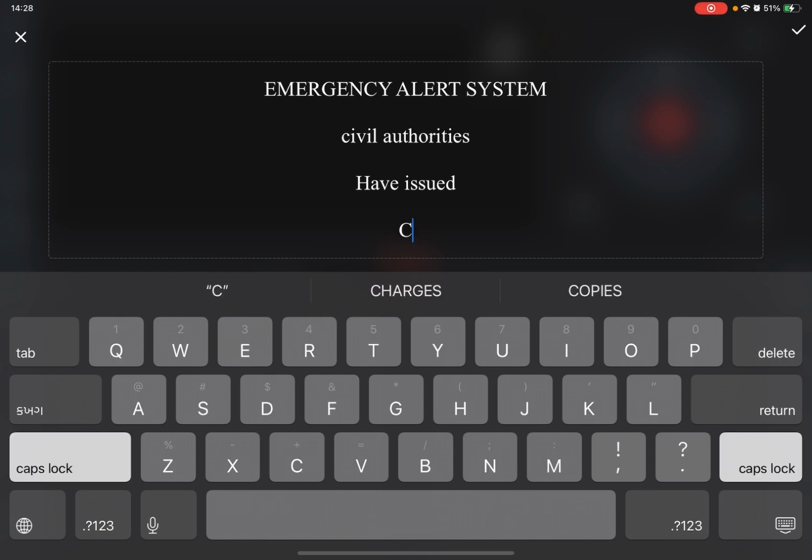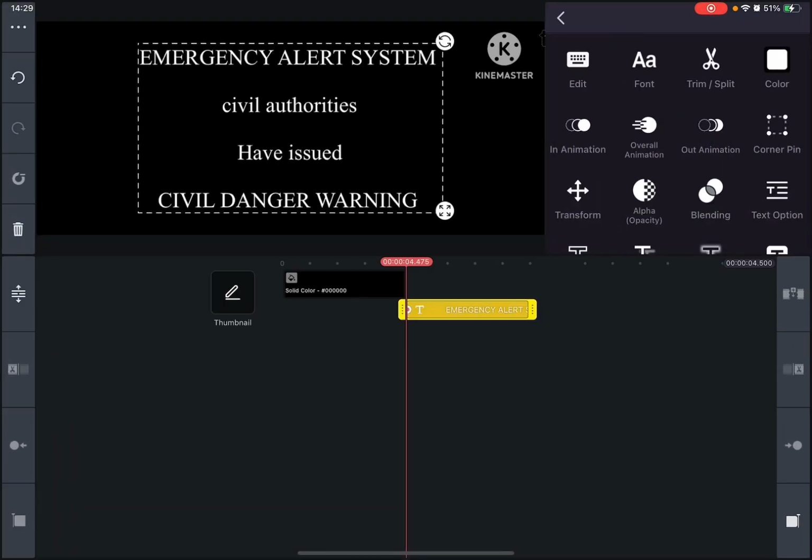Make sure it's capitalized. Civil. And then click on yes.